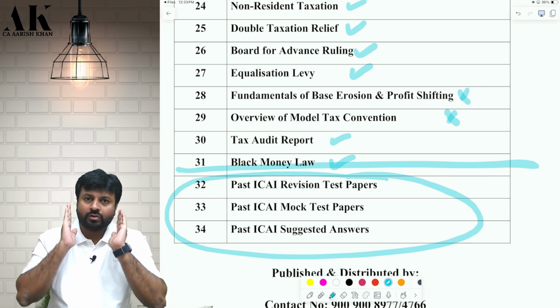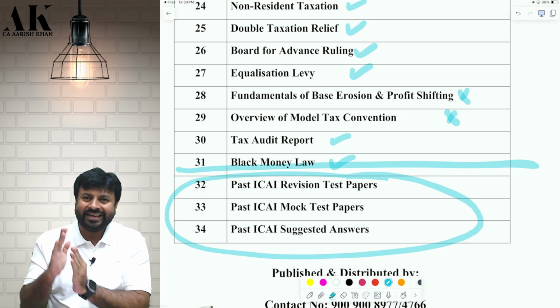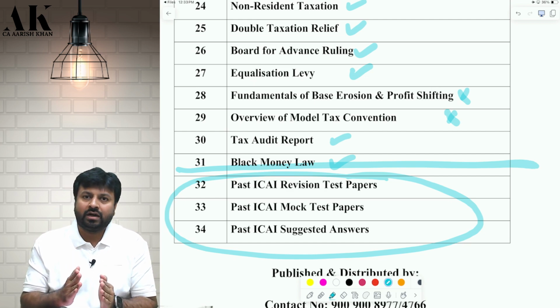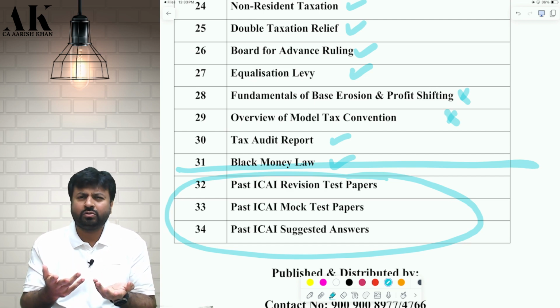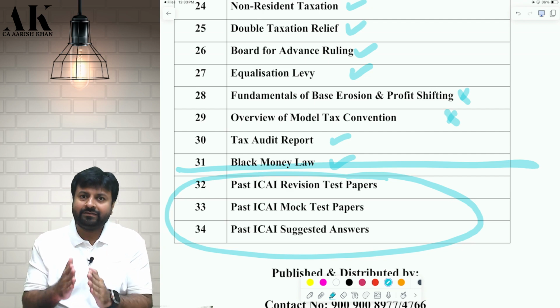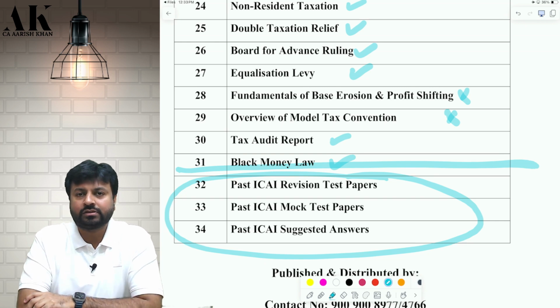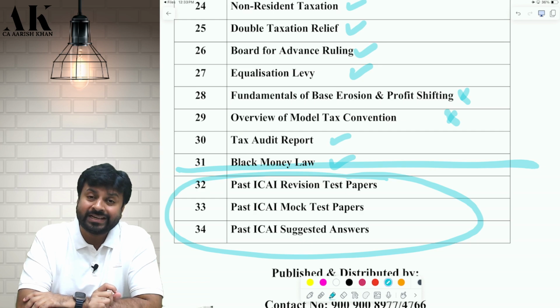Yes, MCQs I will also do with you all, but for that, let ICAI bring the MCQs. Every year, ICAI brings around 150 to 200 MCQs on its website. Whenever that comes, I put it in the syllabus and teach it to my students. Don't worry about it. So as of now, we are talking about the practical questions because that is where most of the students lack.